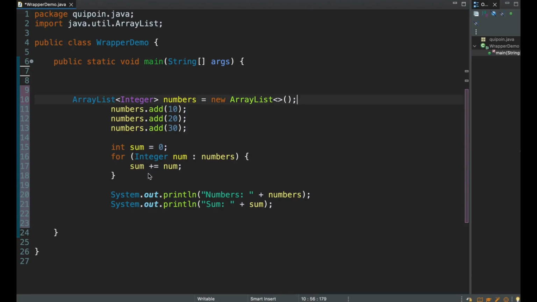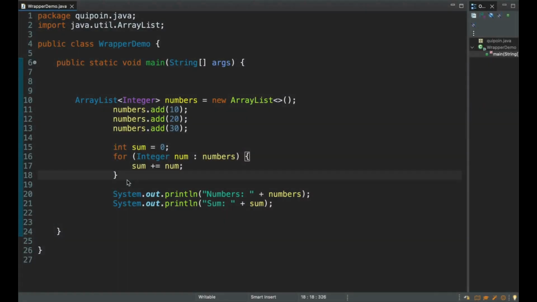But when we do sum plus equal to num, Java secretly calls num.intValue() to convert that object back to the primitive int. This is the reverse and it is called unboxing. So Java is helping us both ways.